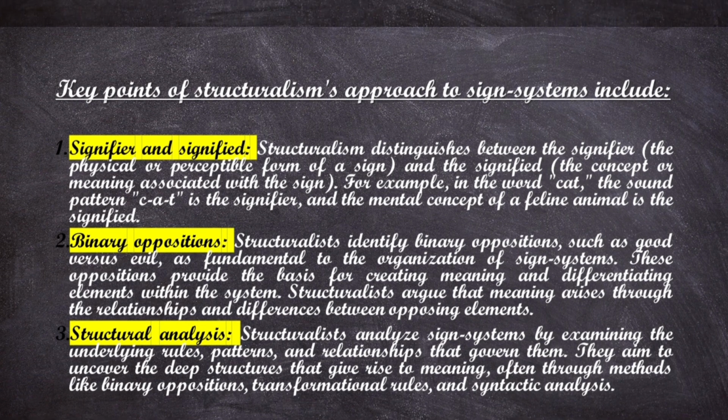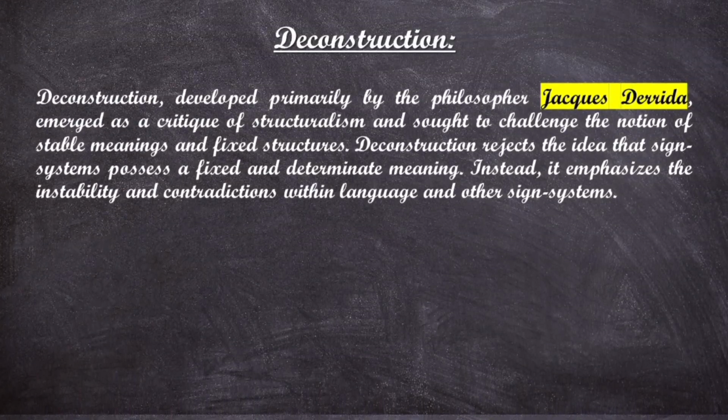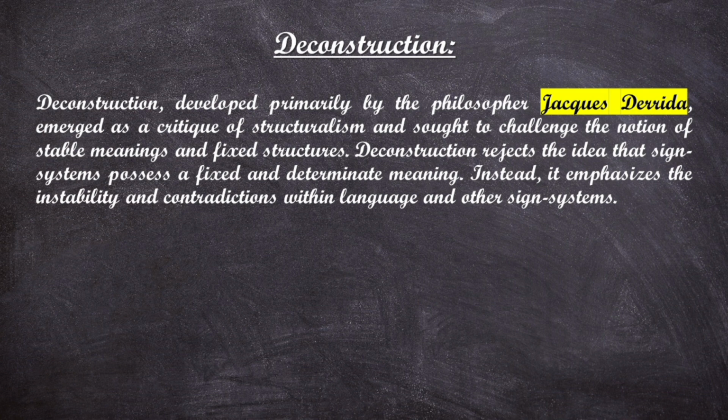Now let us see what deconstruction has to say about the sign system. Deconstruction, developed primarily by the philosopher Jacques Derrida, emerged as a critique of structuralism and sought to challenge the notion of stable meanings and fixed structures. Deconstruction rejects the idea that sign systems possess a fixed and determinate meaning. Instead, it emphasizes the instability and contradictions within language and other sign systems.